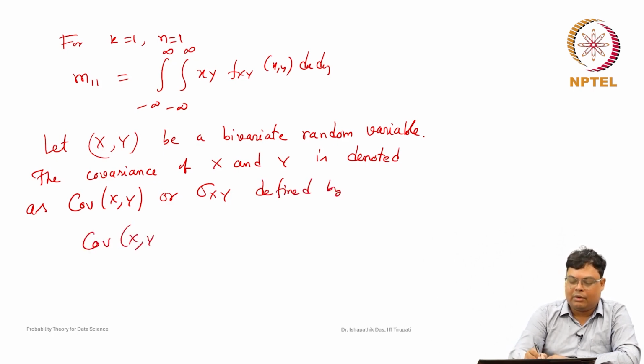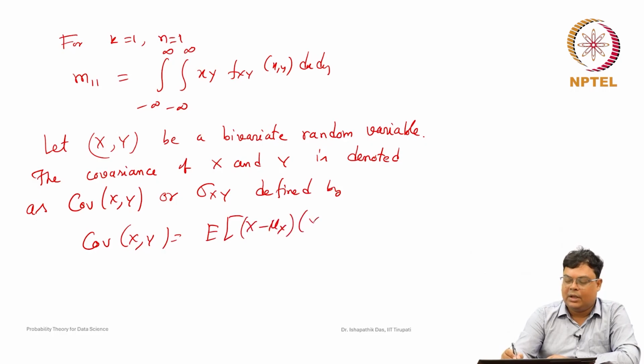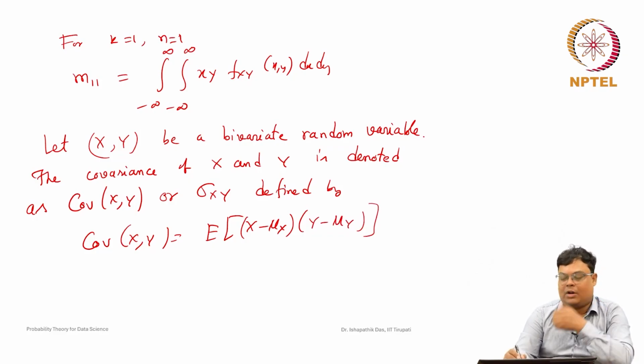The covariance between X and Y is the expected value of X minus mu x, where mu x is the mean of X, into Y minus mu y. So, if you subtract their means and then take the first order moment after subtracting, this is nothing but the covariance between X and Y. Now, it has a simplified form, like we found for variance. Here also we can find some simplified form.